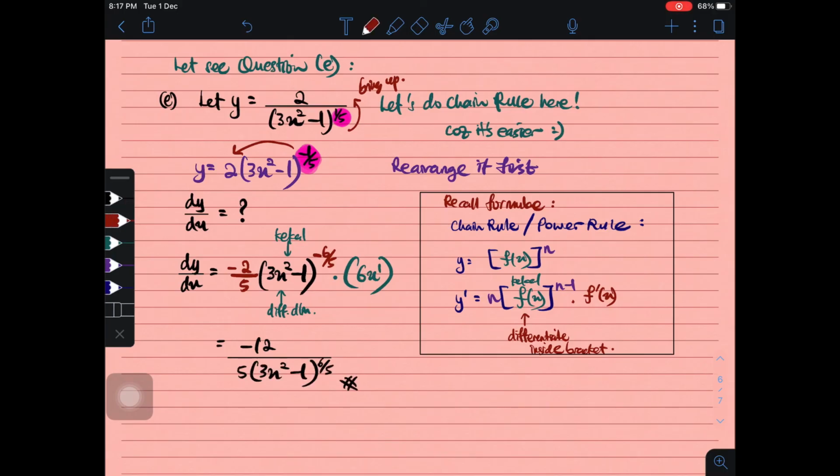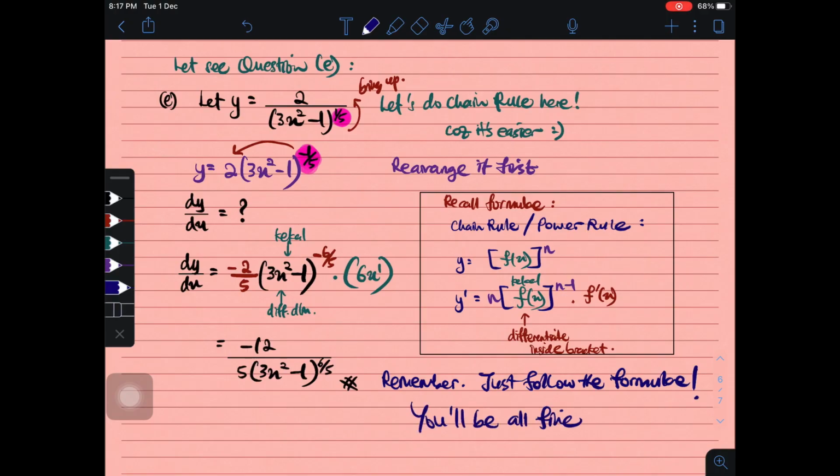You have to always aim for a positive power as your final answer. Just remember to follow this formula, chain rule or power rule, okay, and you'll be fine in this chapter.